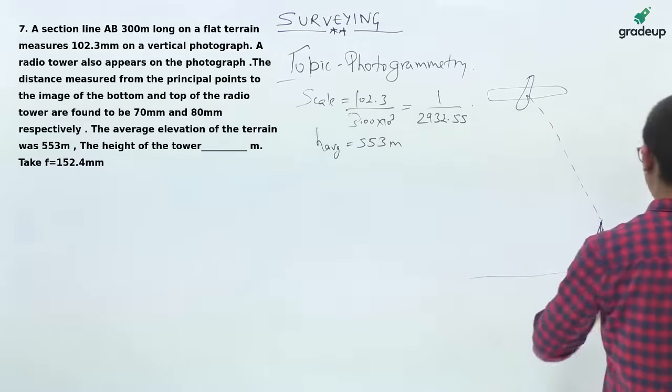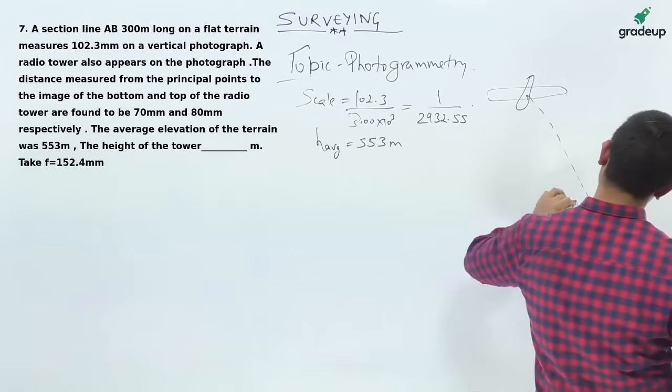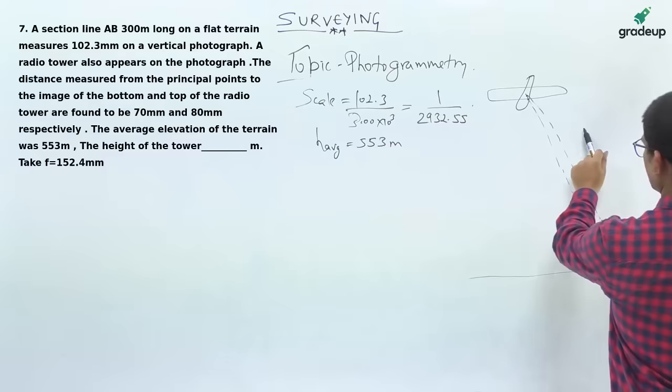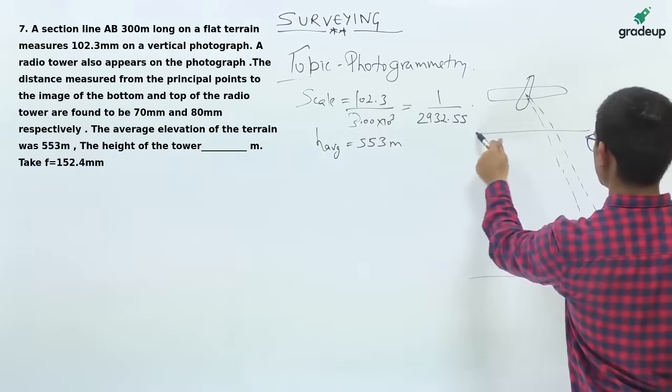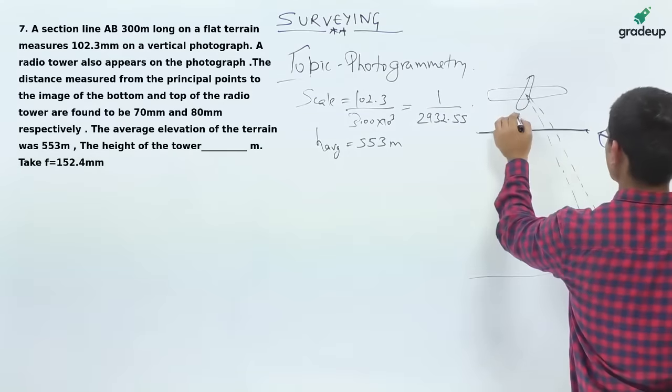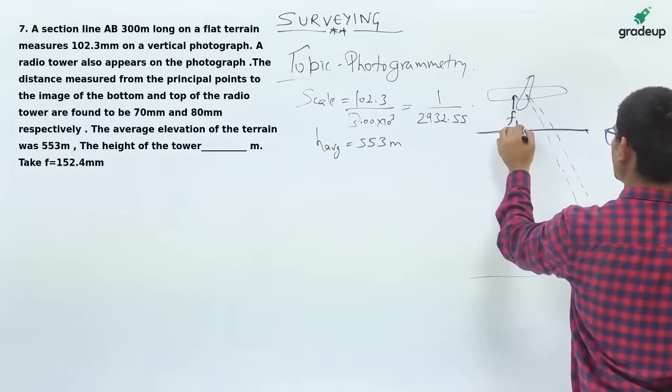This is the line of sight from top and this is the line of sight from bottom. Let this distance be equal to f.